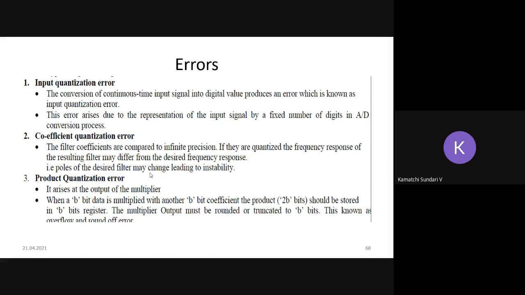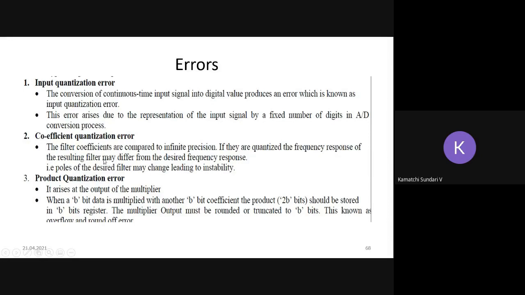So input quantization error, in the sense, the conversion. Normally the sampling process is for converting the continuous time input signal into digital signal. So the conversion of continuous time input signal into digital value produces an error which is known as input quantization error at the input side itself. This error arises due to the representation of the input signal by a fixed number of digits in the analog to digital conversion process.